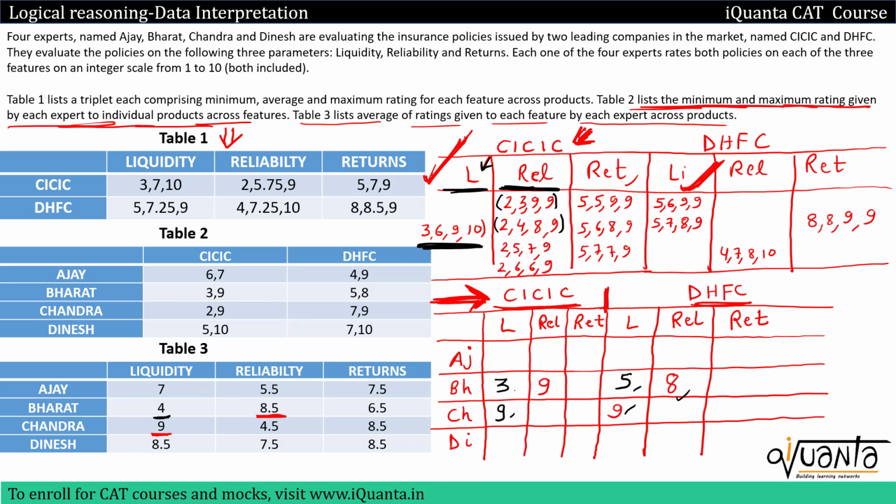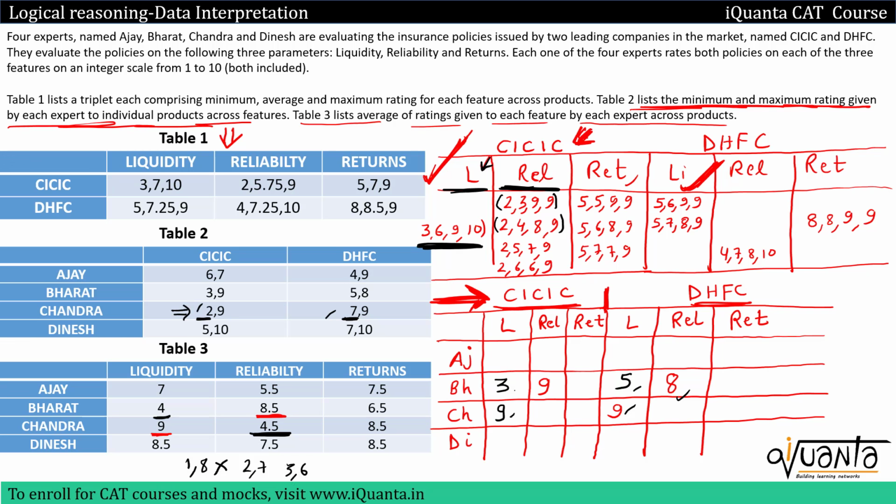Then if I talk about Chandra in reliability, the average rating is 4.5. So the sum of ratings should be 9 in reliability. And let us check the minimum and maximum rating given by Chandra. 2 and 7 are the minimum possible ratings. And to have a sum of 9, we can have 1, 8, but that is not possible because the minimum rating given by Chandra is 2. We can have 2, 7. So yes, that is possible when rating 2 is given in CICIC and 7 in DHFC, which is very much possible.